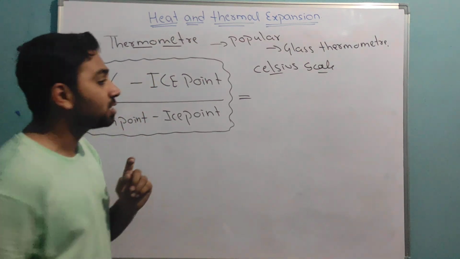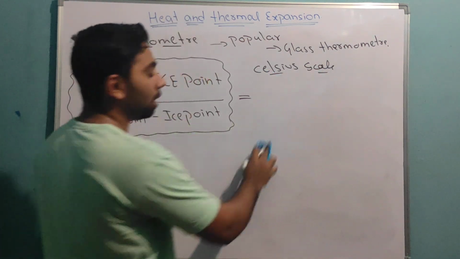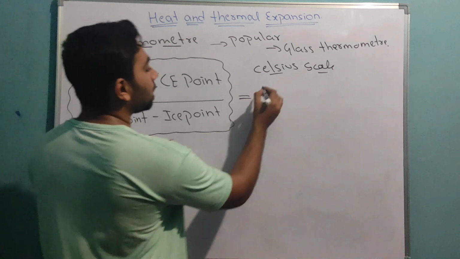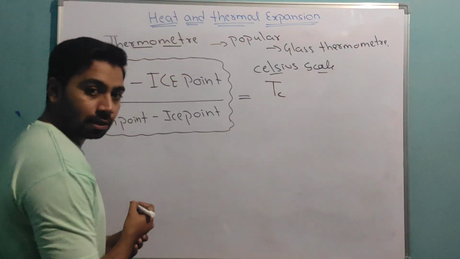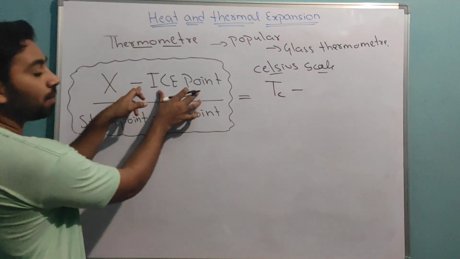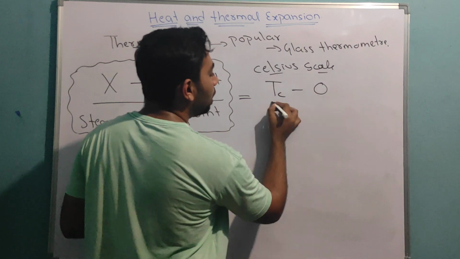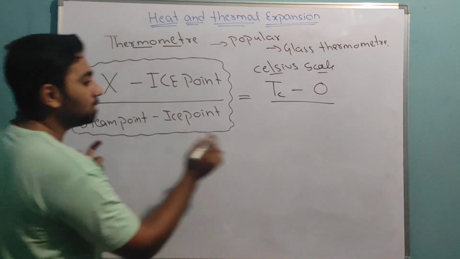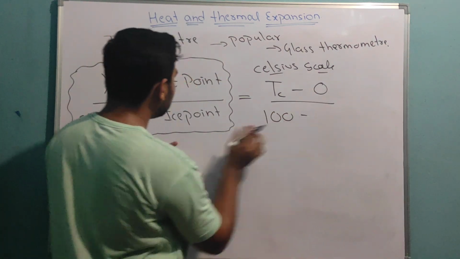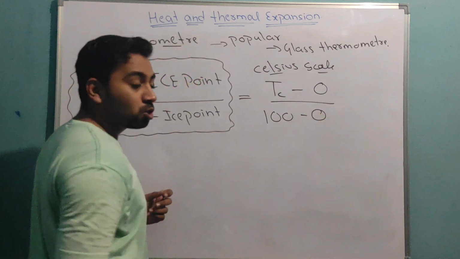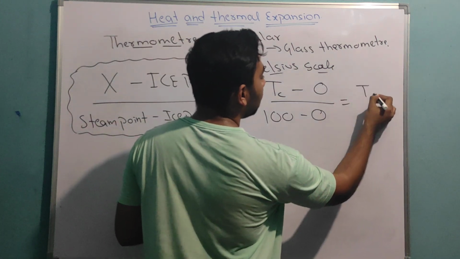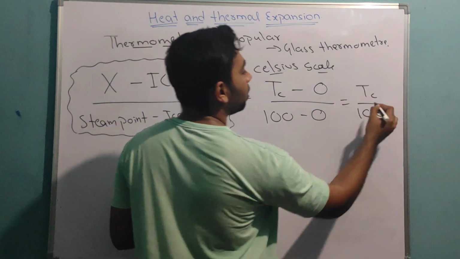Now, for the Celsius scale: T Celsius minus the lowest value of the Celsius scale, which is 0, divided by the highest point of the Celsius scale, which is 100, minus the lowest point, which is 0. So overall, for the Celsius scale it is TC divided by 100.